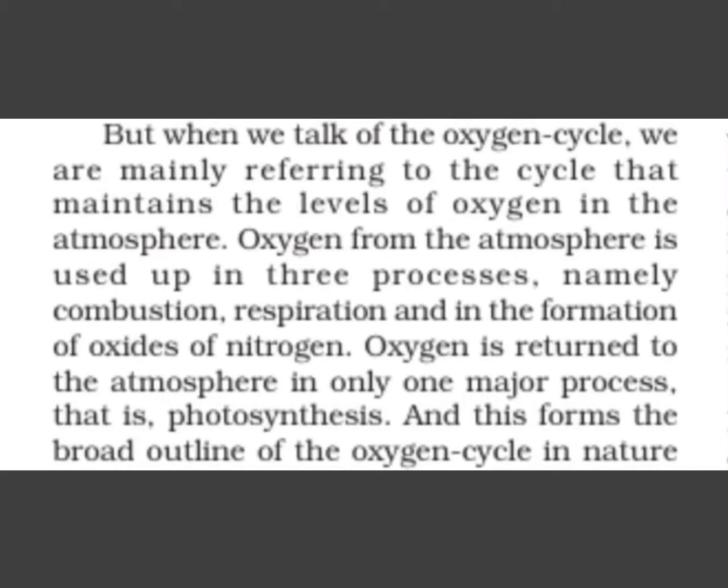Now oxygen is returned to the atmosphere in only one major process, that is photosynthesis. During photosynthesis, plants use carbon dioxide and release oxygen. And this way it enters in the atmosphere. And this forms the broad outline of oxygen cycle in nature. So students, this was oxygen cycle.